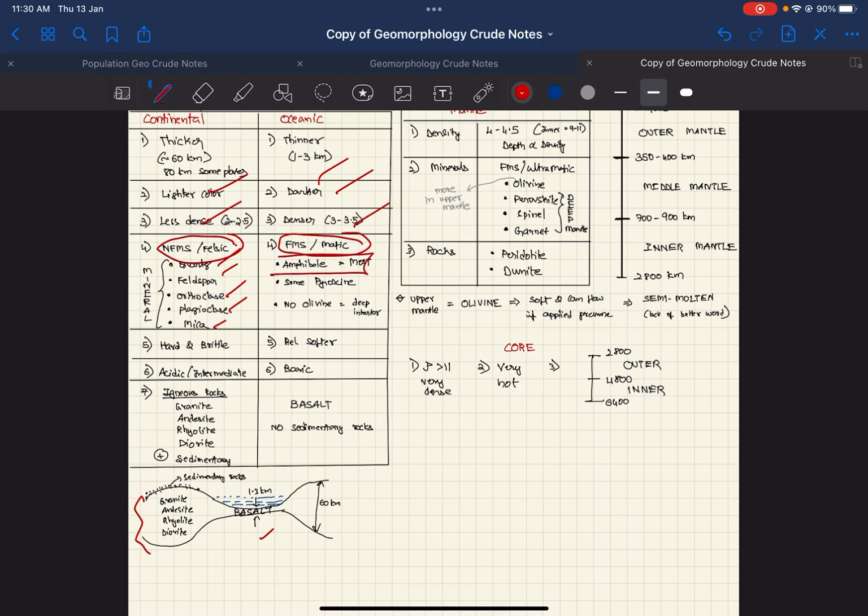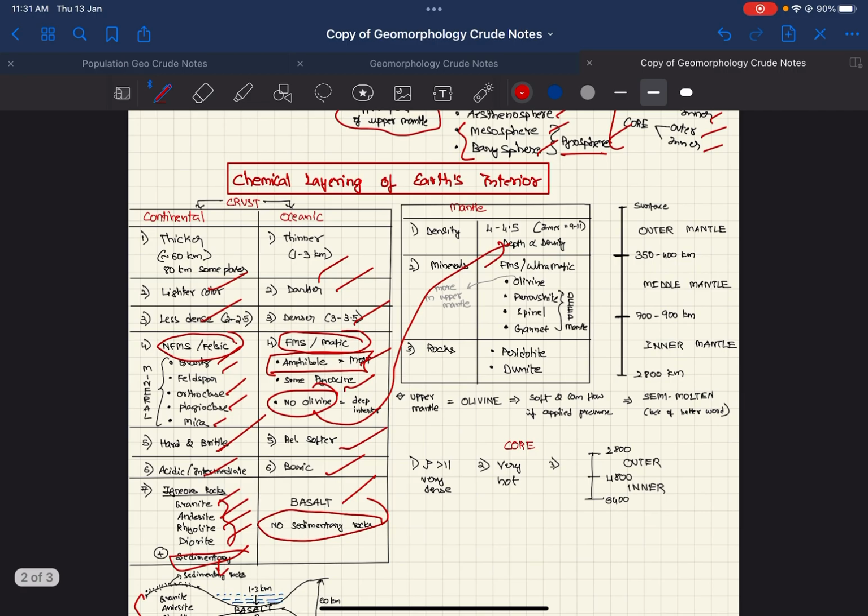Here amphibole is the most abundant mineral. Some pyroxene is there, no olivine is there. Olivine will be there in the mantle. So this is hard and brittle. This is relatively softer. These are acidic and intermediate. These are basic. The igneous rocks found here are granite, andesite, rhyolite, and diorite, plus sedimentary rocks are there. And here only basalt and no sedimentary rocks are there. So this is the structure.